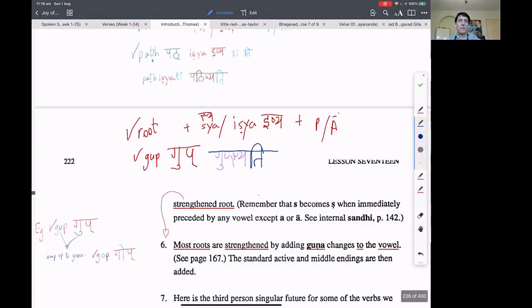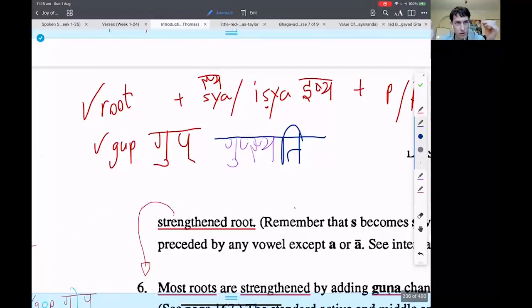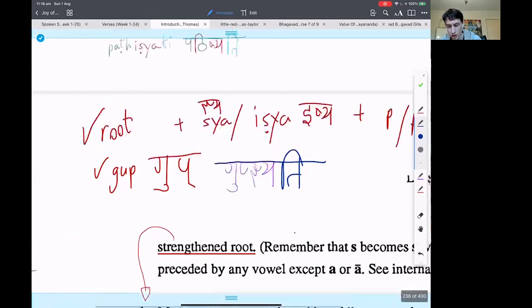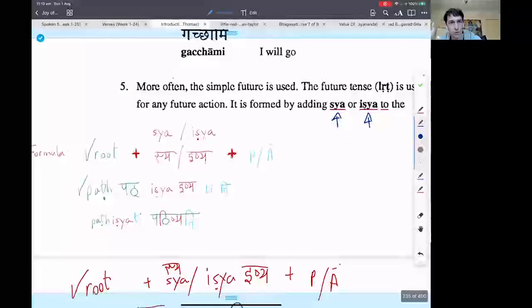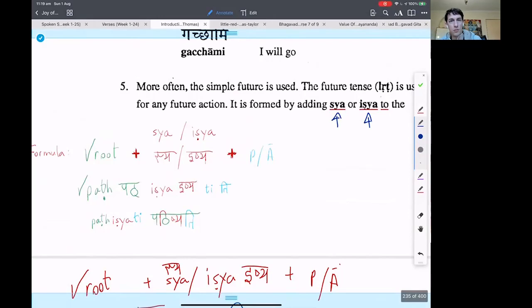Oh no, there's one more step. So what do we learn so far? Root plus sya or isya plus ending. How do you know whether it is sya or isya? There is no specific rule. You're just going to have to learn the right combination.